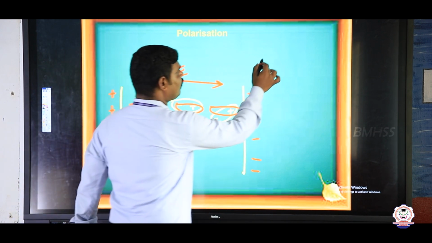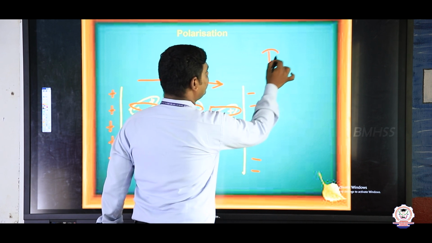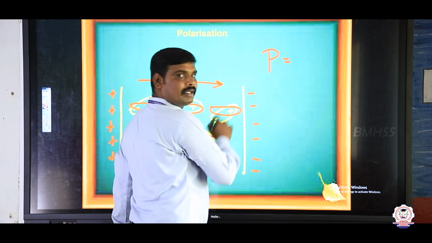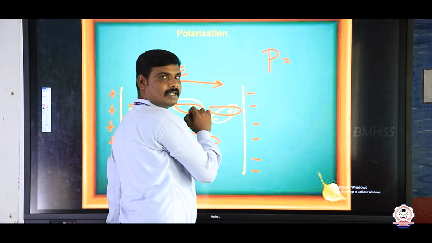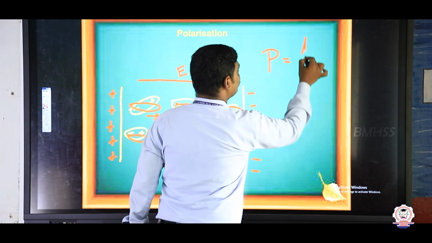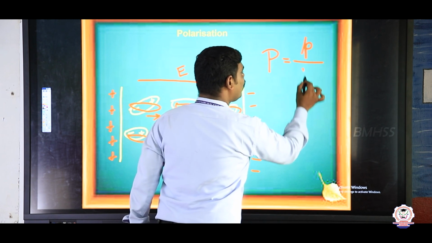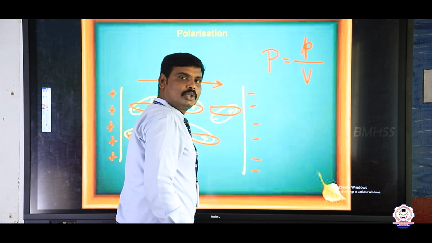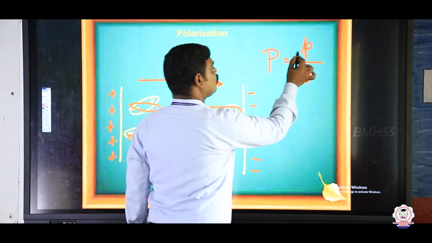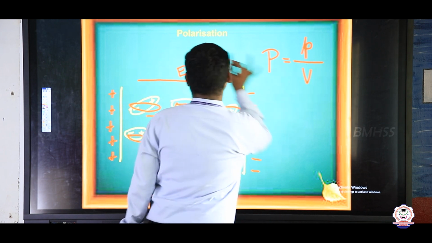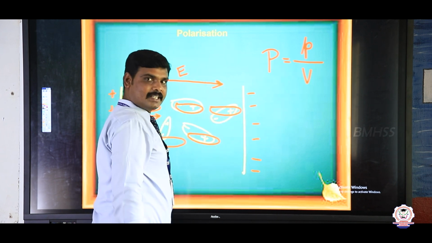So this alignment of the dipoles per unit volume is called polarization. The formula for polarization: capital P is nothing but polarization. The total dipole moment, we can write small p, per unit volume. So dipole moment per unit volume is called polarization.